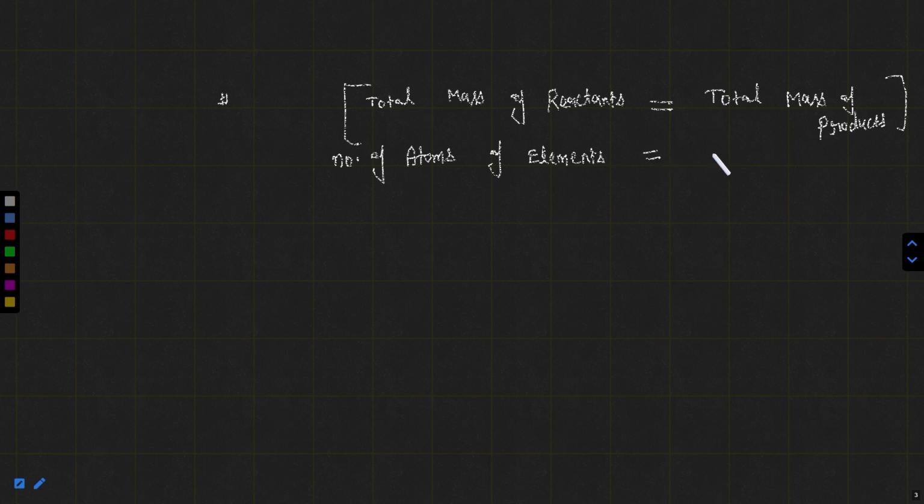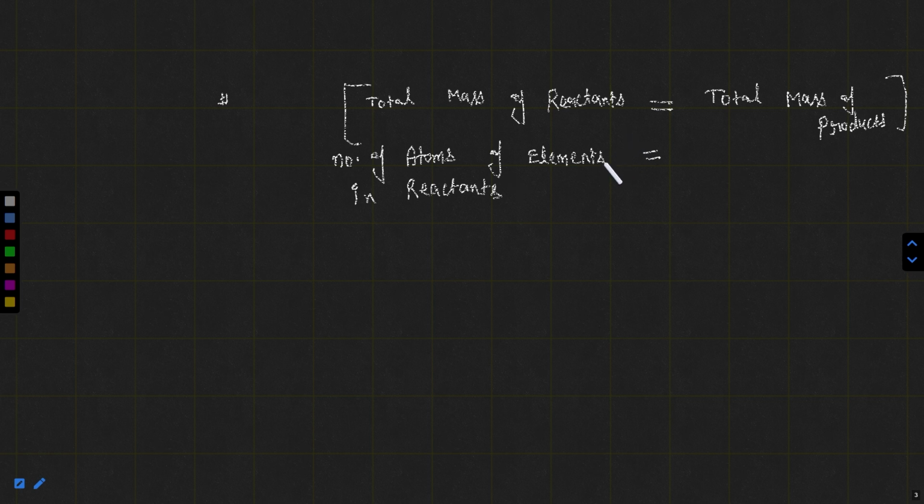in the reactant side will be equal to the number of atoms of each and every element in the product side.